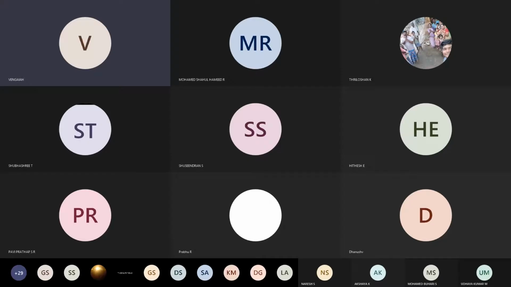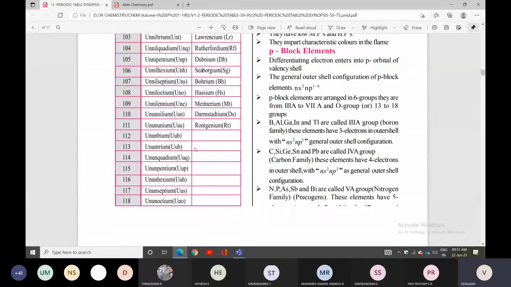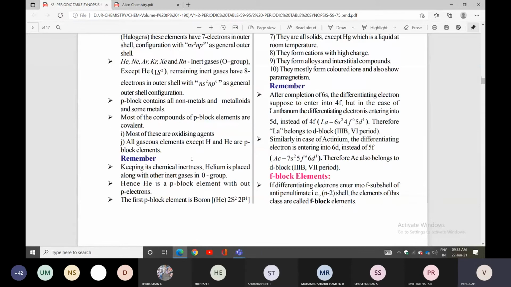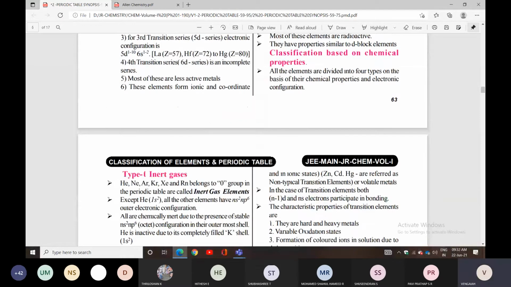Ionization energy, or ionization enthalpy, or ionization potential. Topic 3 is electron gain enthalpy. So these three topics we discussed. Okay, now under atomic radius condition.